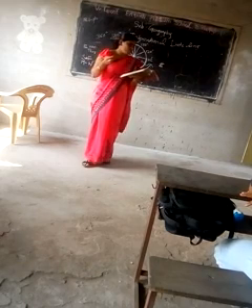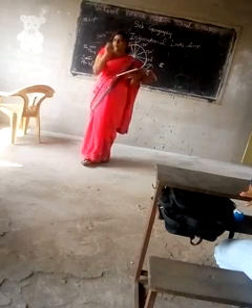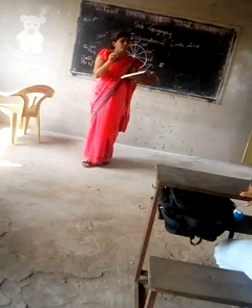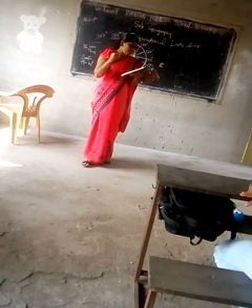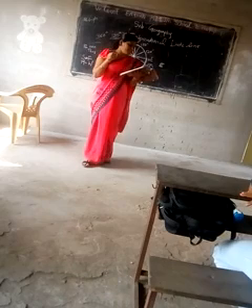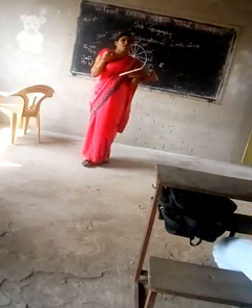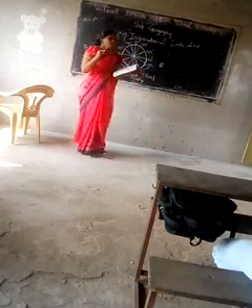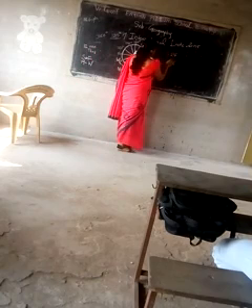The earth takes 24 hours to make a round of 360 degrees around itself. So 24 hours means how much will it be?